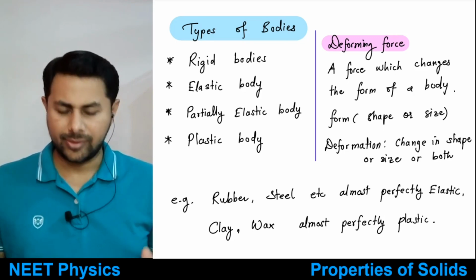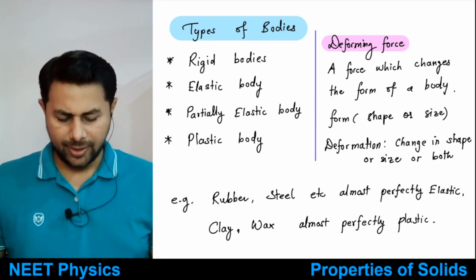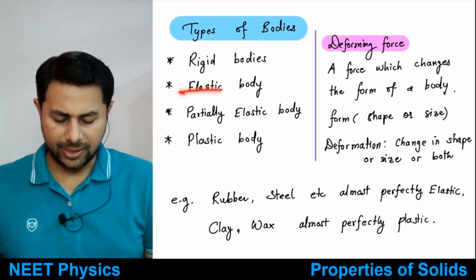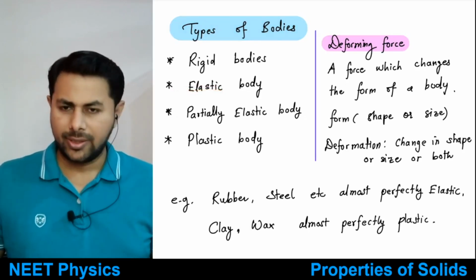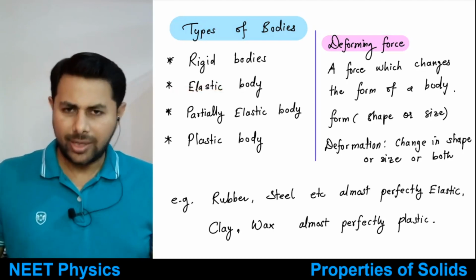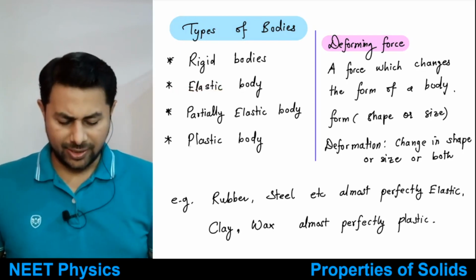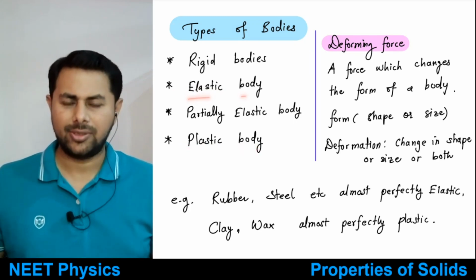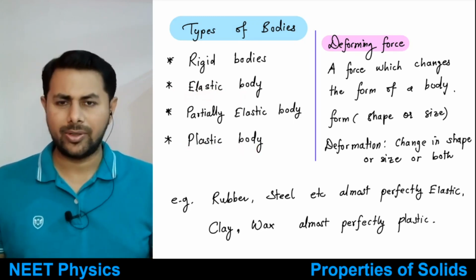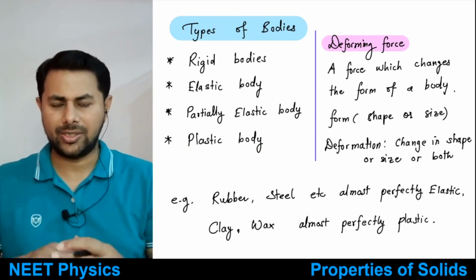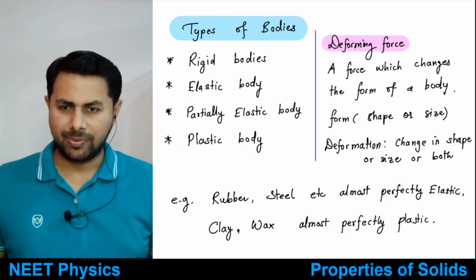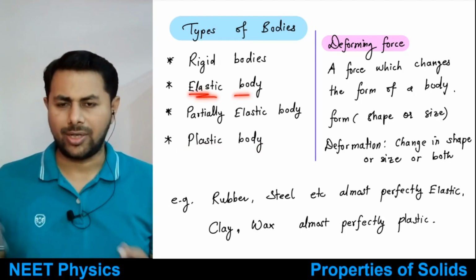practical, okay, the shape or size of most of the bodies will change, right? So then some of them regain their original shape and size, they are known as elastic bodies, and some don't at all regain the original shape and size, they are called plastic bodies. Okay, so elastic bodies are those which, after removal of the external force which is deforming them, regain their original shape and size. So those bodies are known as elastic bodies.